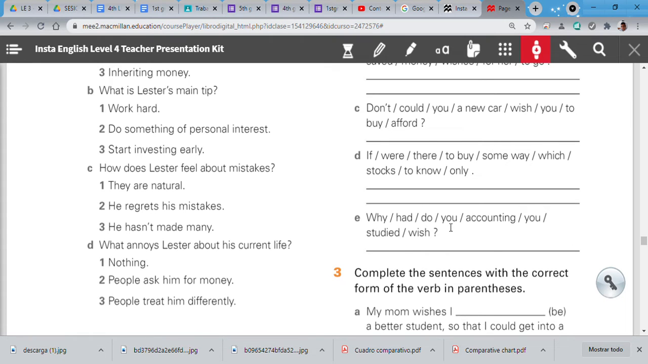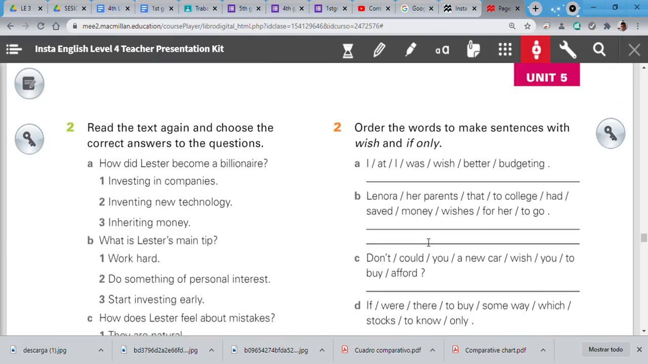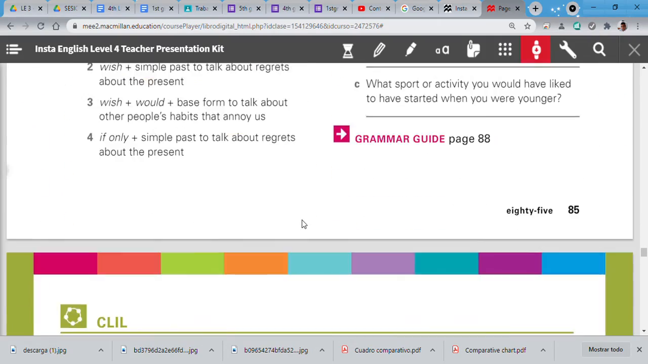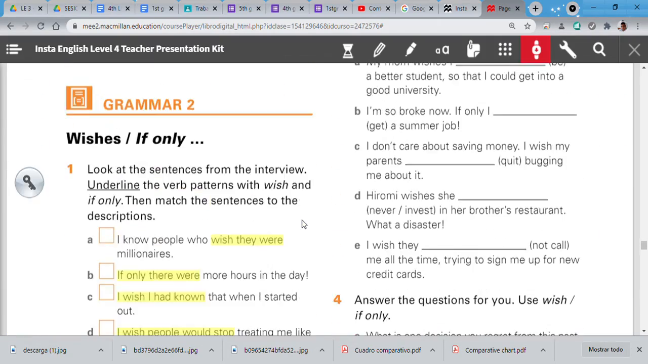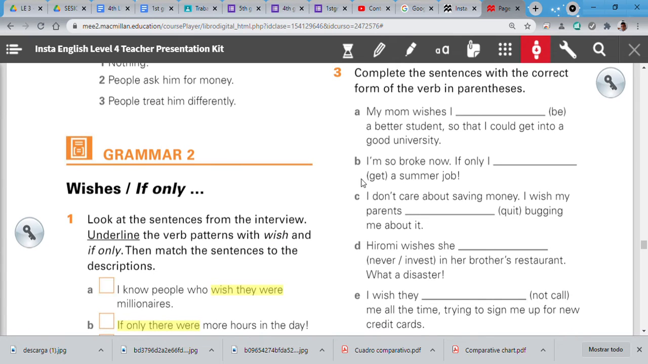E. Why had do you accounting you studied wish? Why do you wish? It's a question and it's okay. Why do you wish you had studied accounting? Okay, ladies, remember the keyword is here, no? The keyword is here. Let's continue with number 3. Complete the sentences with the correct form of the verb in parentheses.